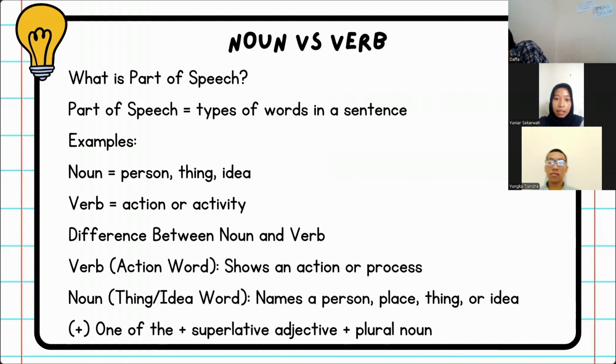Okay, let's go to the next material, noun versus verb. What is part of speech? Part of speech is the types of words in a sentence. For example, a noun is for a person, thing, or idea, and a verb is for an action or activity. The difference between noun and verb: a verb is an action word that shows an action or process. A noun is a thing or idea word that names a person, place, thing, or idea. Important note: one of the plus superlative adjective plus plural noun.